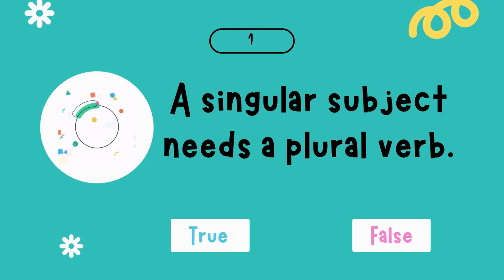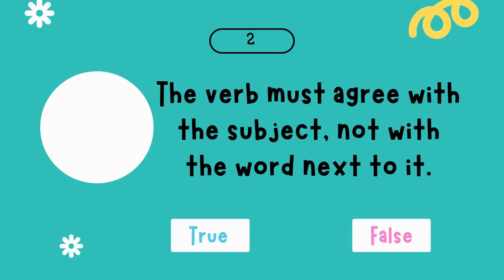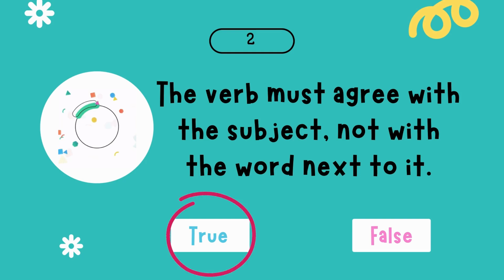You got it right. The answer is false. It is because a singular subject needs a singular verb as well. Number 2. The verb must agree with the subject, not with the word next to it. Is it true or false? That's correct. The answer is true because the verb must always agree with the subject and not with the word next to it.